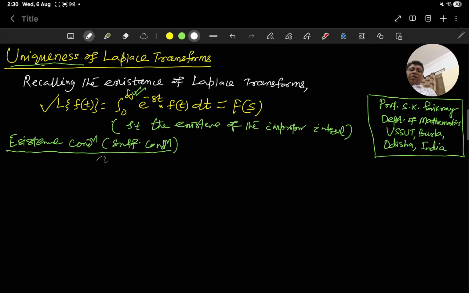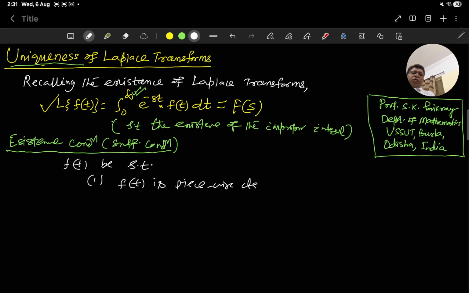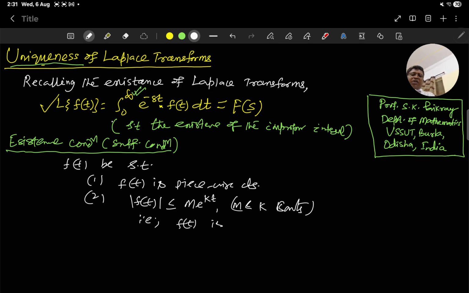Let a function f(t) be such that, number 1, f(t) is piecewise continuous. Number 2, |f(t)| is less than or equal to M e to the power kt, where M and k are constants, that is, f(t) is exponentially bounded.